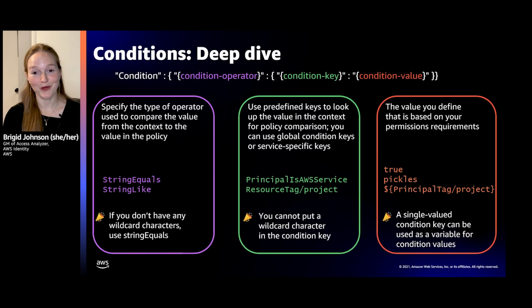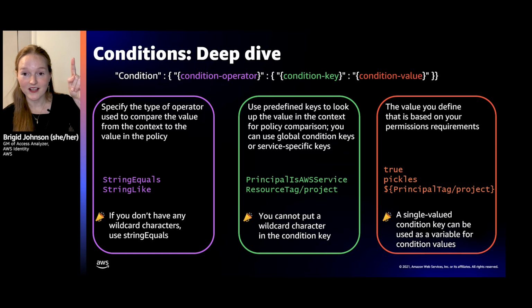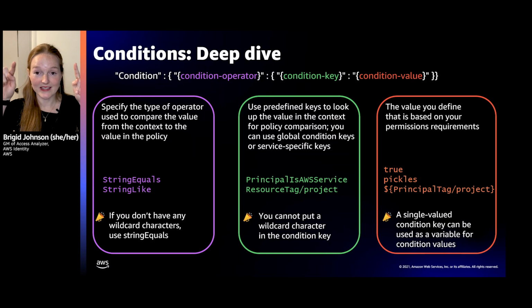All right, so here are the three parts of conditions. The first part is the condition operator. This is the type of operator used to compare the value in the context to the value in the policy. Remember, we talked about the context in the policy. This is what is used to compare. These are defined by AWS. You have string equal, string like. There's a whole documentation page on what operators you can use. My pro tip here: if you don't have a wildcard in the value, don't use string like, just use string equal. You want it to match.